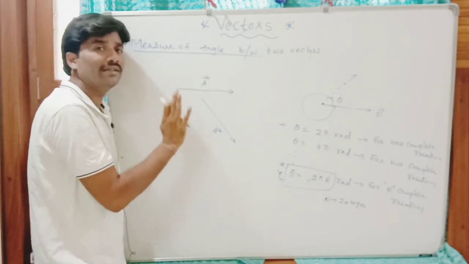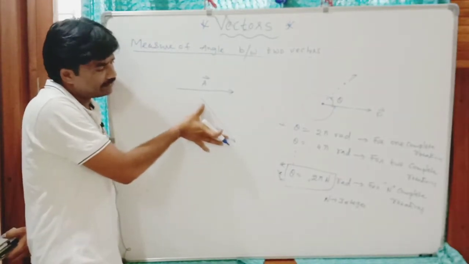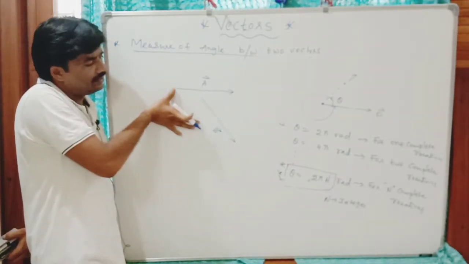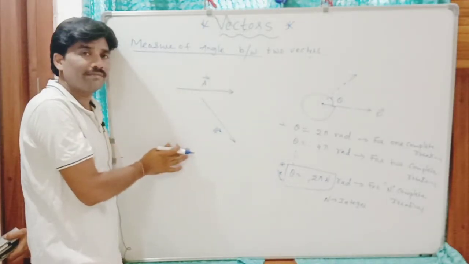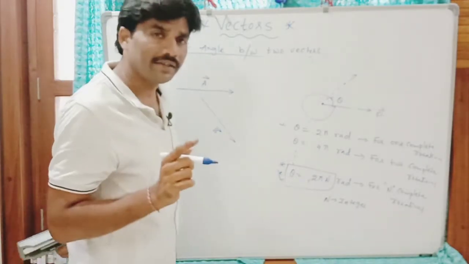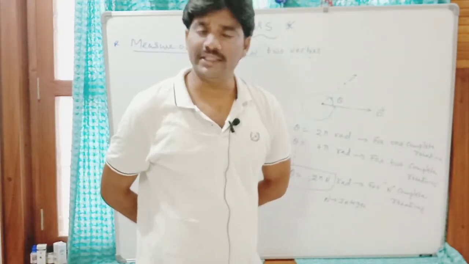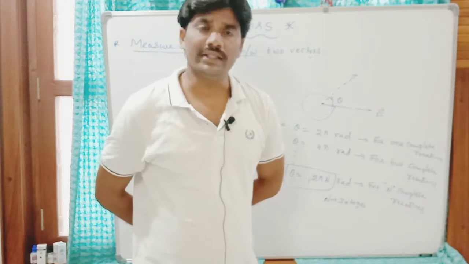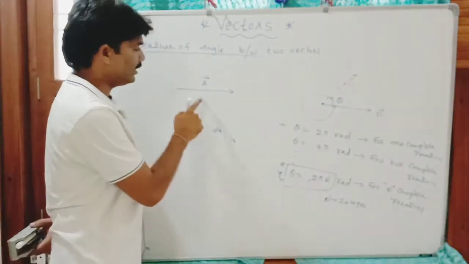So let me displace this B vector from here to here to keep the tails of these two vectors in contact.